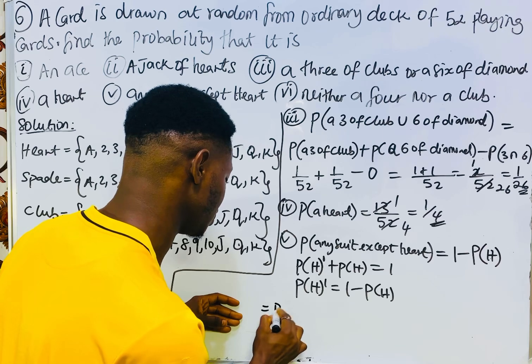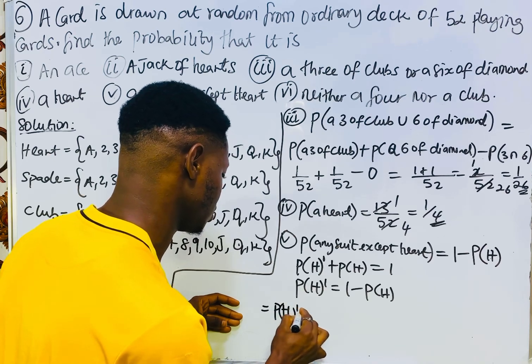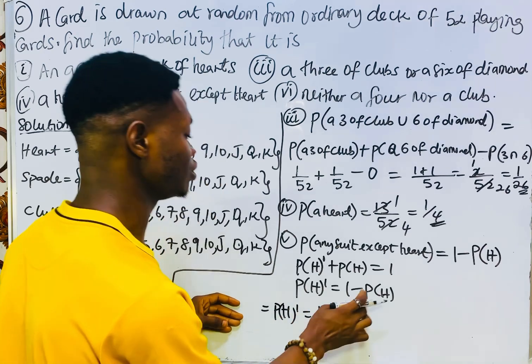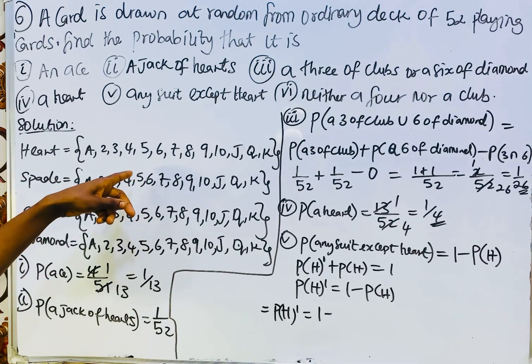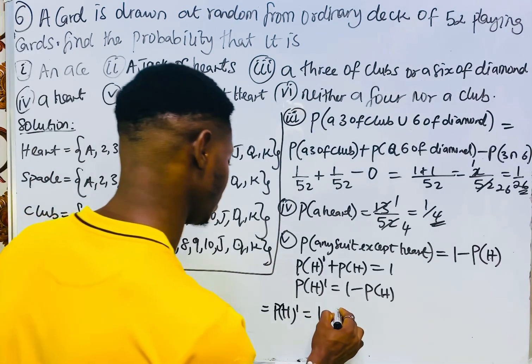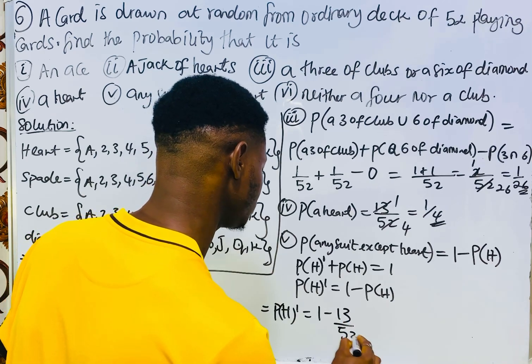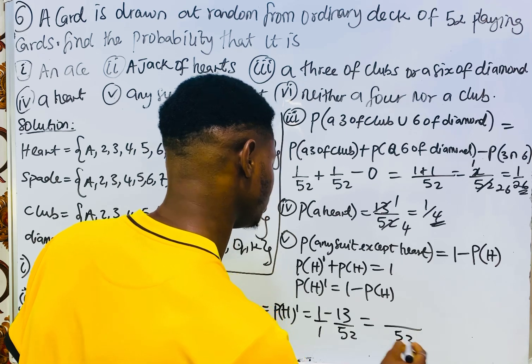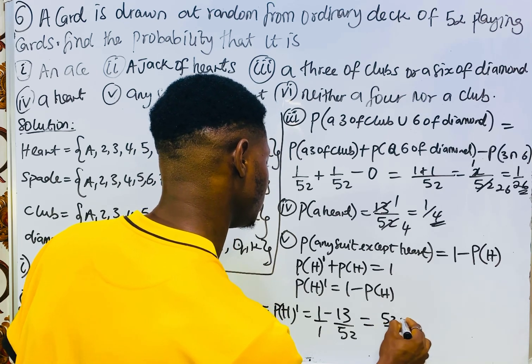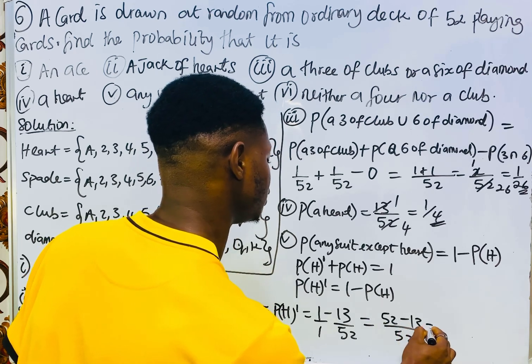So we are going to have the probability of not obtaining heart is equal to 1 minus the probability of obtaining heart, which is 13 over 52. So we are going to have 52 minus 13.